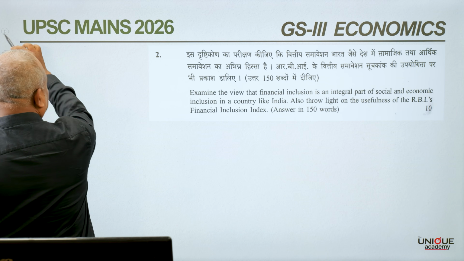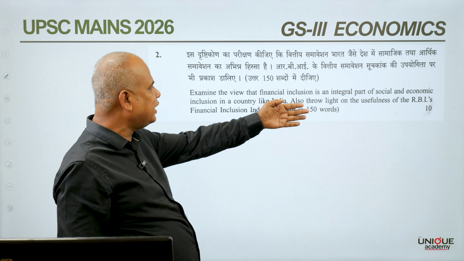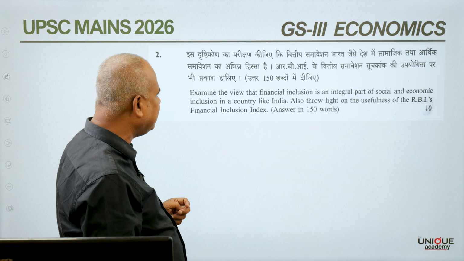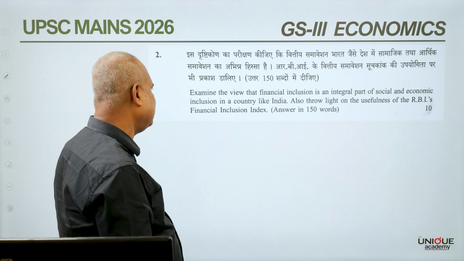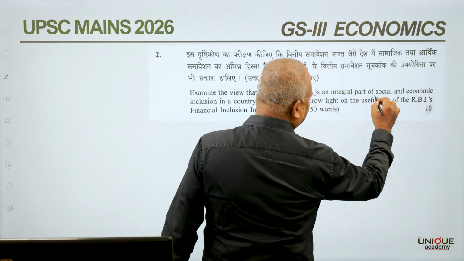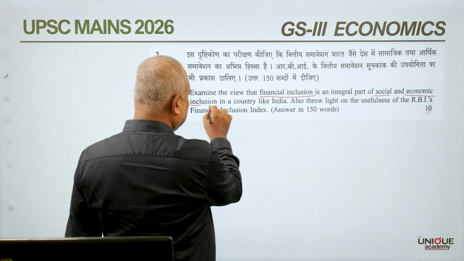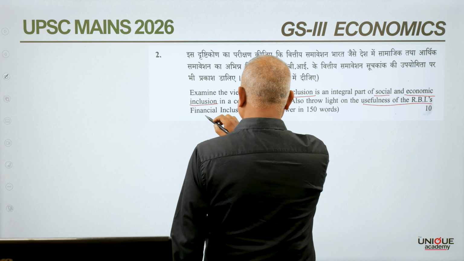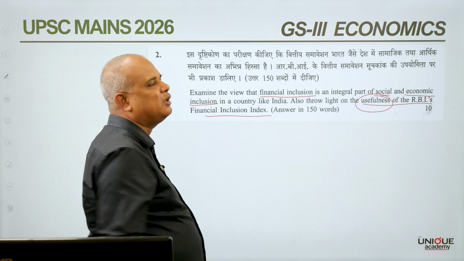So the second question is: examine the view that financial inclusion is an integral part of social and economic inclusion in a country like India. Also throw light on the usefulness of RBI's Financial Inclusion Index. Important terms here are how financial inclusion is an integral part of social and economic inclusion, and how RBI's Financial Inclusion Index is useful. We need to emphasize these particular points.